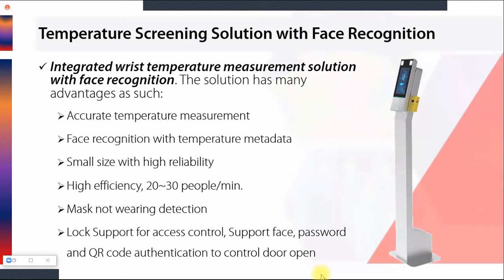The temperature of 20 to 30 people per minute can be measured. Mask not wearing detection: if somebody has not worn the mask, it will detect that and give you an alarm notification. Lock support for access control: we can connect a lock with this, and by face, password, or QR code, we can open the lock. So these are all the features of the face recognition temperature screening solution.